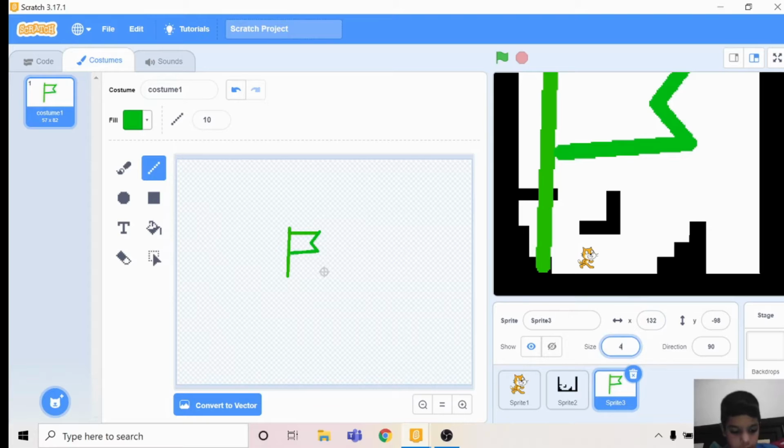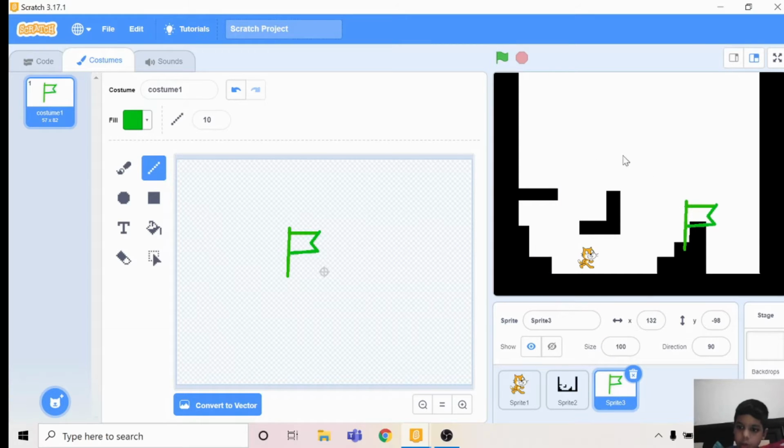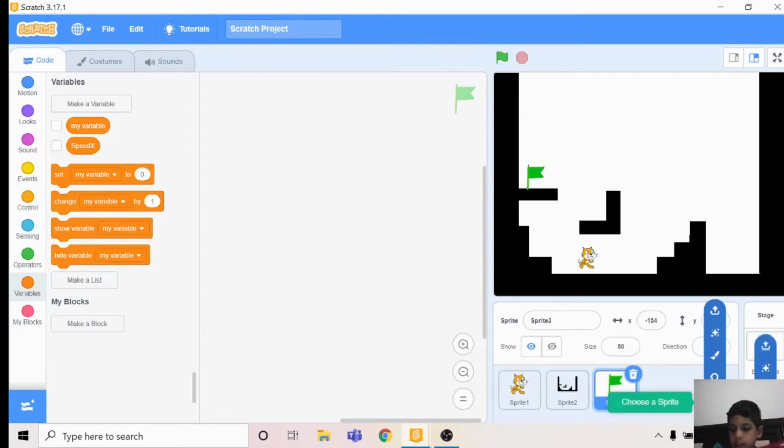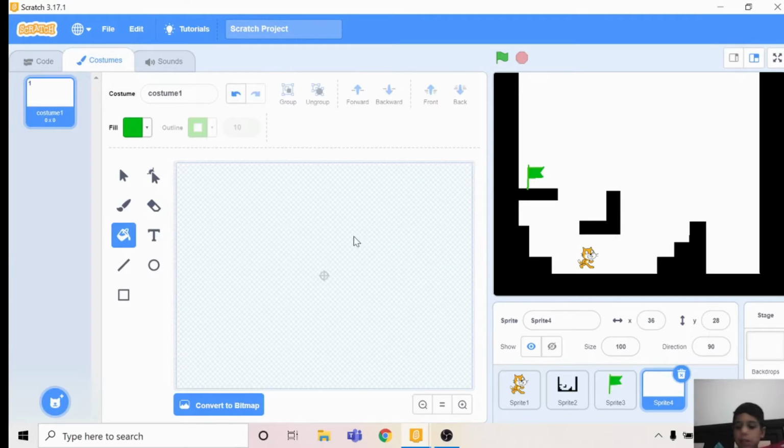Just let it be size 100. It should be good. Let it be this size. No, 50. I think 50 is enough. Yeah, 50. Do that at 50. Then you make another background sprite.